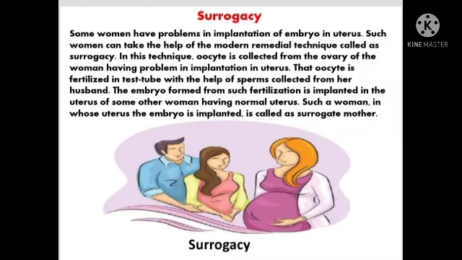That oocyte is fertilized in a test tube with the help of sperms collected from her husband. The embryo formed from such fertilization is implanted in the uterus of some other woman having a normal uterus. Such a woman in whose uterus the embryo is planted is called a surrogate mother.